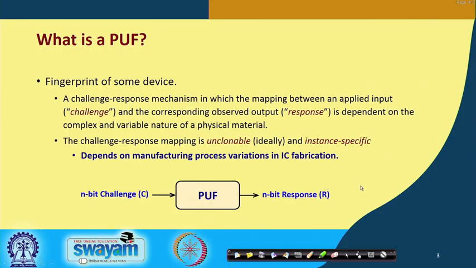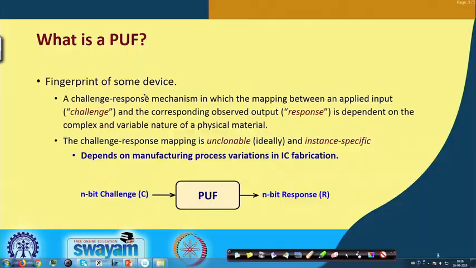Talking about what is a physical unclonable function, you can say it is some kind of a fingerprint of some device. Now, how do you define a fingerprint? Suppose as a human being, my fingerprint is something which is supposed to identify me. My fingerprint is supposed to be unique.